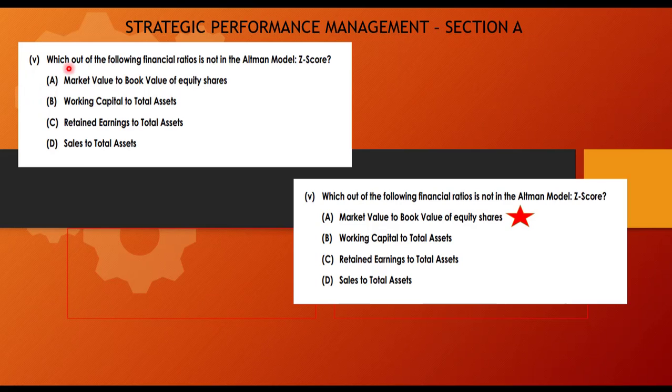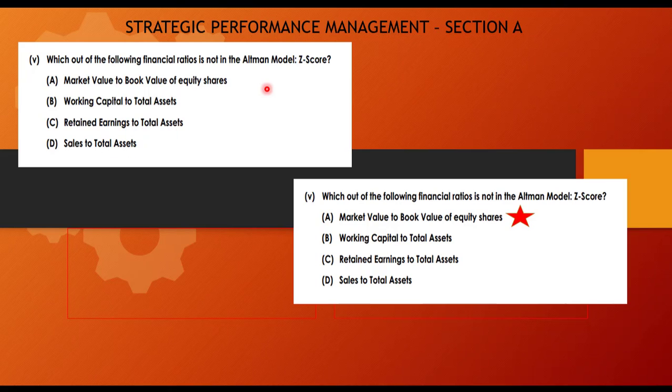Here is the fifth objective we have for strategic performance management under section A. Let's read it out. Which out of the following financial ratios is not in the Altman model Z score? The options are market value to book value of equity shares, working capital to total assets, retained earnings to total assets, sales to total assets.